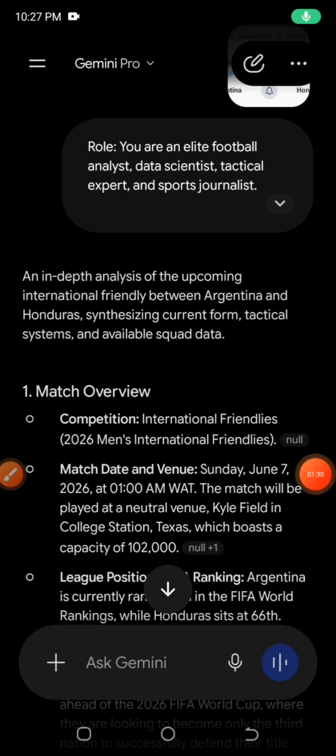All right, so looking at it, currently the competition is international friendlies. Please kindly take note of this. International friendlies are not to be taken seriously because most of these teams don't have anything to lose rather than their pride. So the only thing that I think you can rely on mostly is their goals, because most times when you have international friendly match fixtures like this, most of these teams always want to score and they don't care if they really lose.